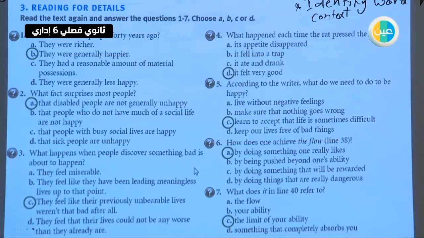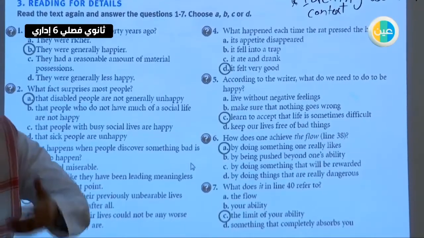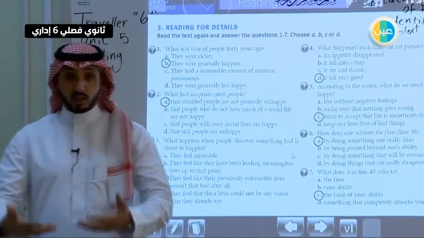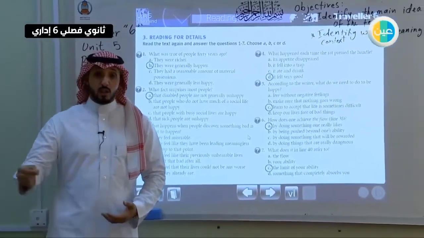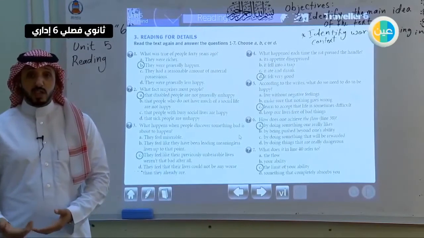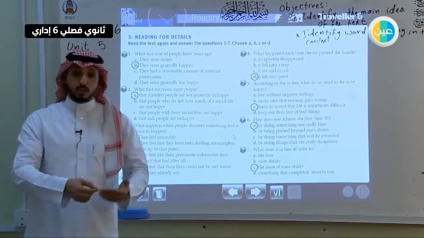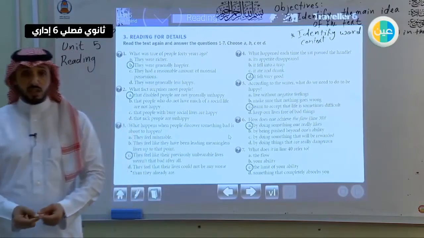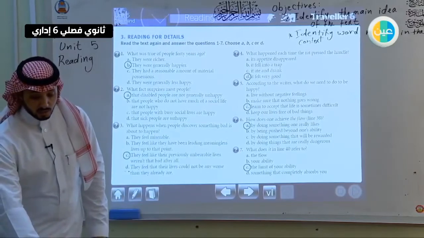So that's for, let's say, reading for detail. So you read the text, you read the questions. This is one of the techniques. You read the questions, understand them, and then go back and read the text, and then underline the related words, and then you read the questions again and then answer them. You read the questions and understand them, move to the text, link the similar words or keywords, the words related to the questions, then go back to the text again and choose the correct answer that makes sense.